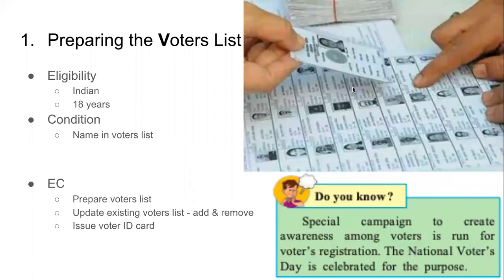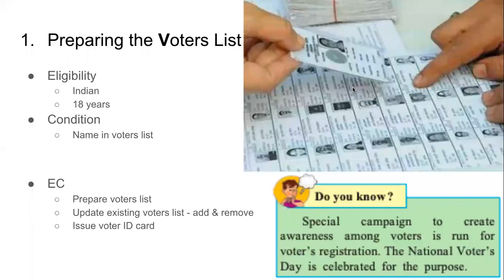We become 18 years of age just by being alive for 18 years. Enough. But just by being born in the country and just by living here, living on this planet for 18 years, we do not automatically get to vote. Our name must be there on the voters list. This is done so that bogus people, those who are not really the citizens, those who are not actually of 18 years, cannot vote. So this is a security feature that only those who are allowed should be able to vote.